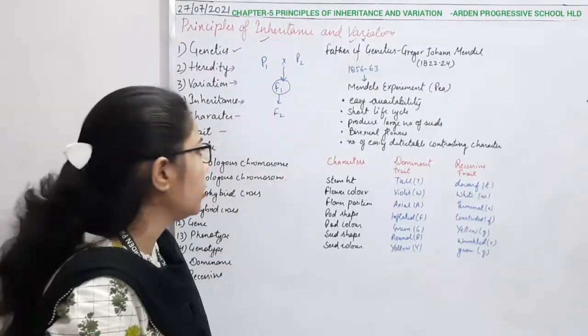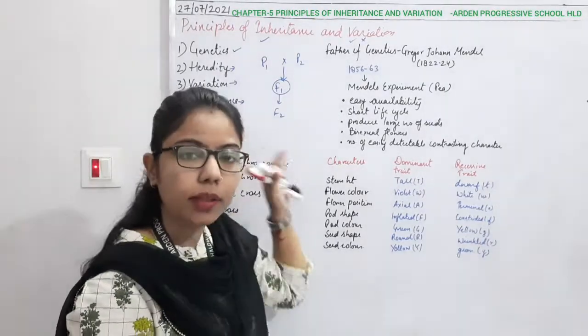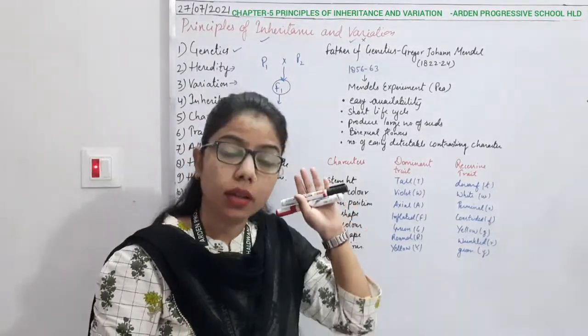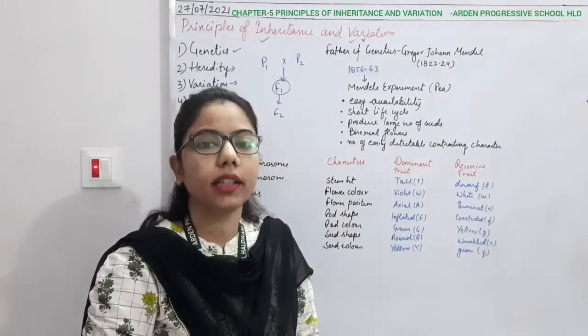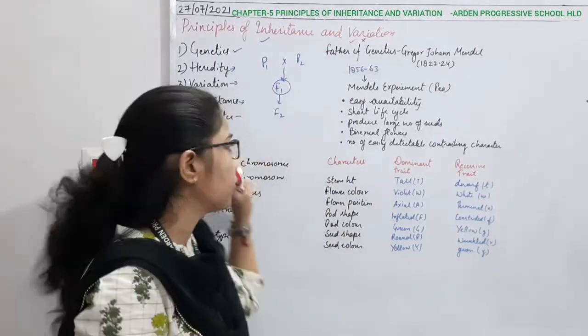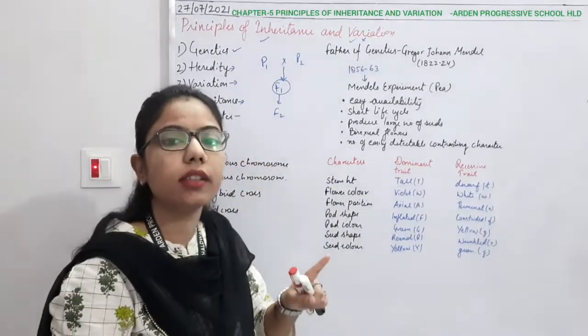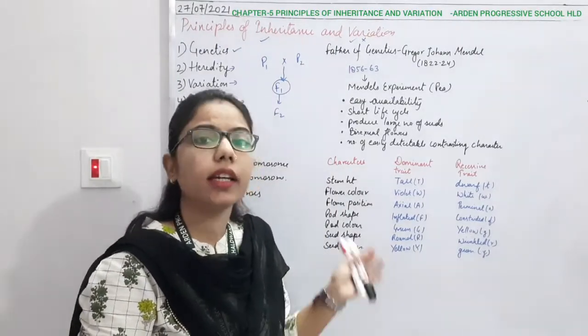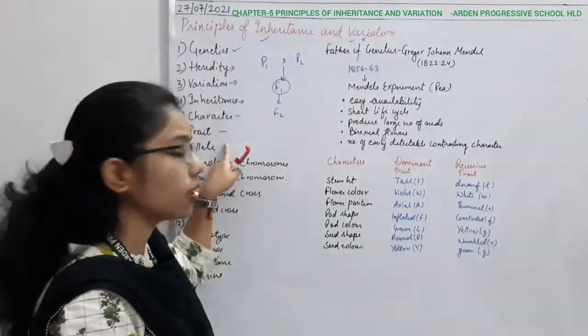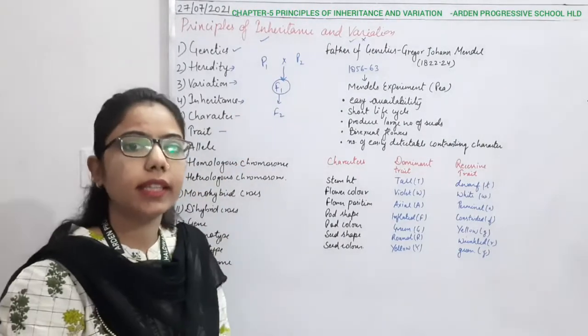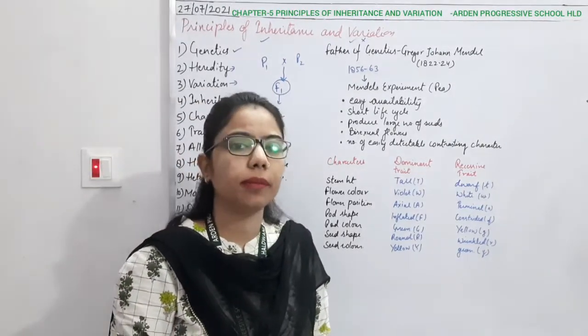What is it? When we are talking about the character, it means that there must be a specific character of that condition. So what are the traits? Traits are the contrasting things of this character. We'll understand with the help of an example.